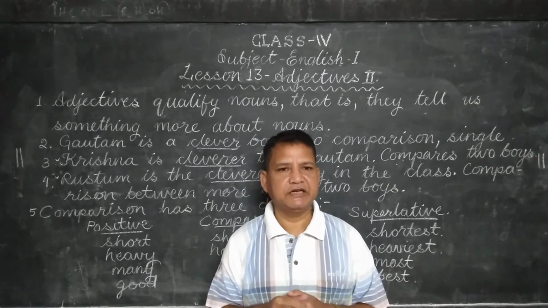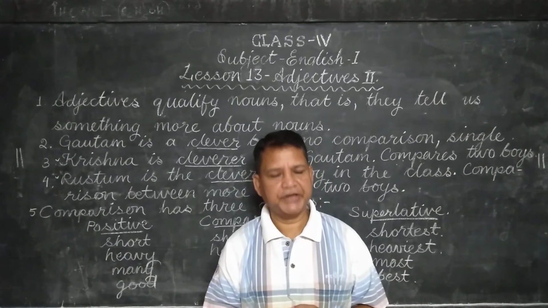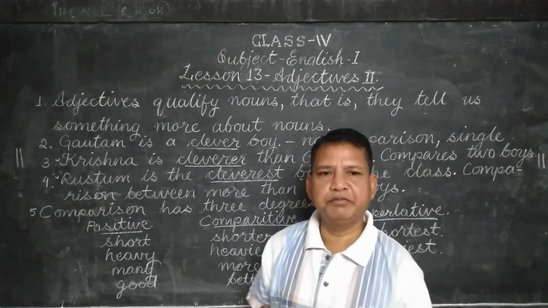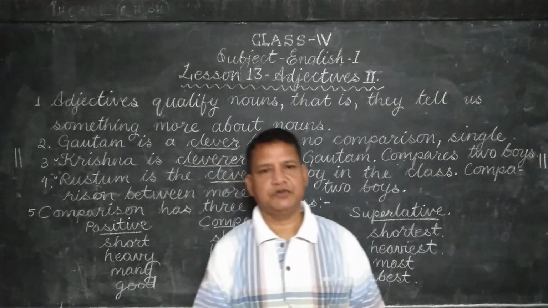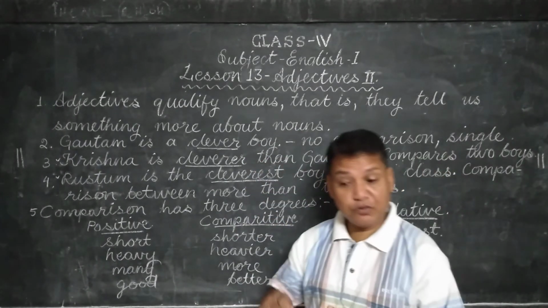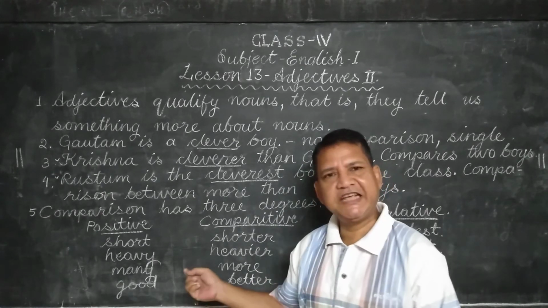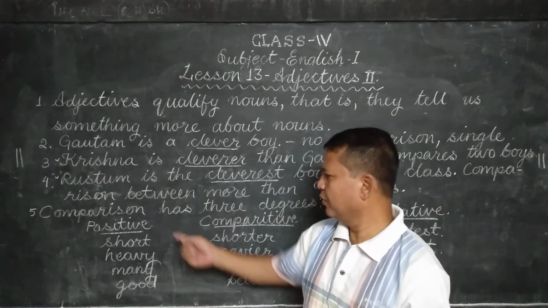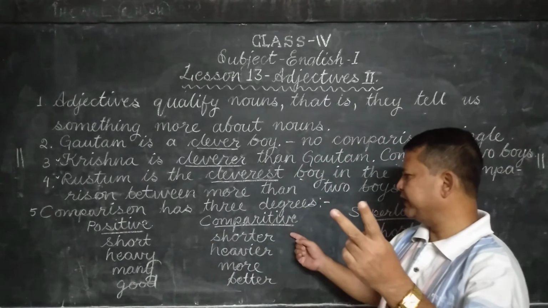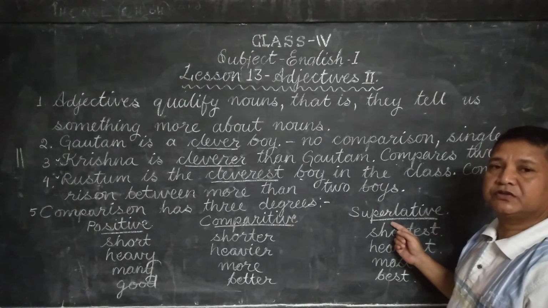Superlative degree is used for comparing more than two nouns. It seems very difficult, but if you move step by step, if you pay a little bit of attention, it will be easy to understand. No comparison, positive. Comparison between two, comparative. Comparison between more than two is superlative.